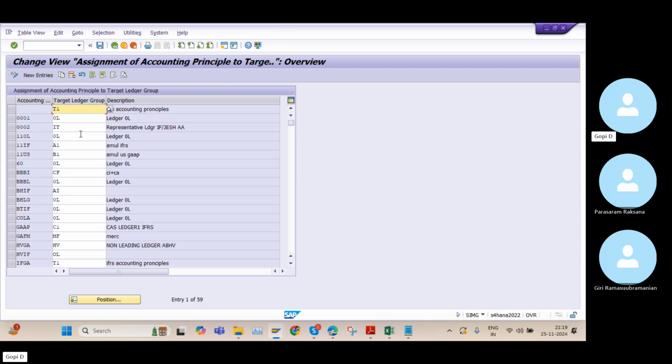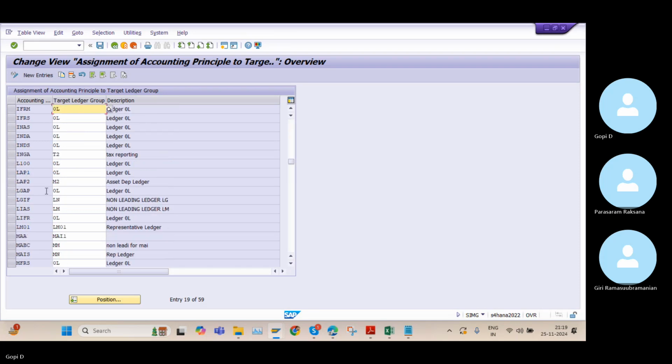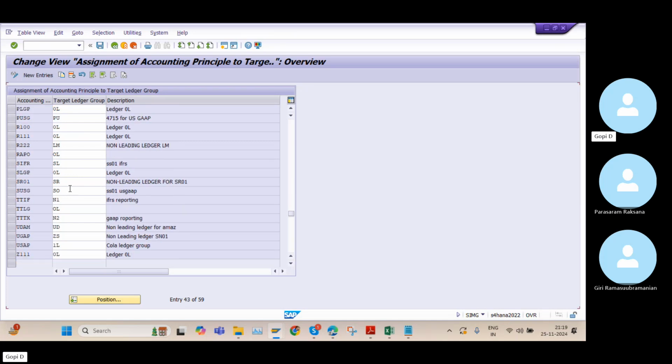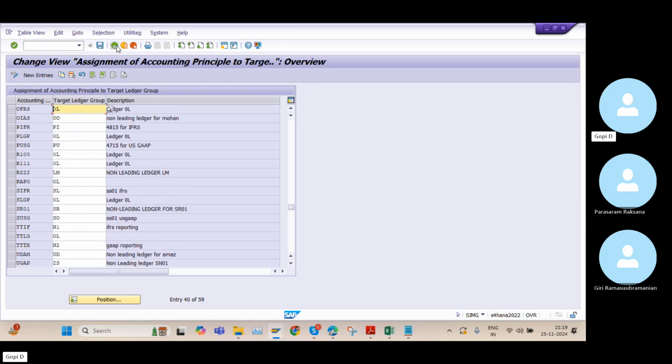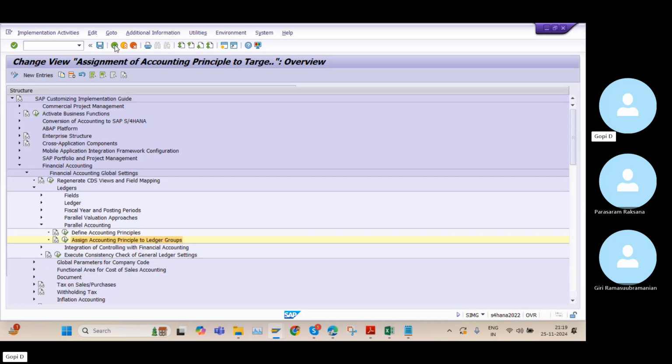If you want to group those ledgers into a ledger group, we will assign it to our accounting principle. But I think we didn't create any ledger groups, and that functionality is also not working in this free version. It works in the real-time systems only, the licensed systems. Okay, then I will skip this step.